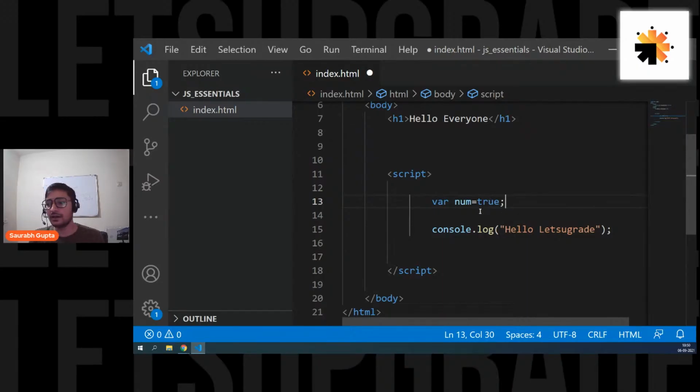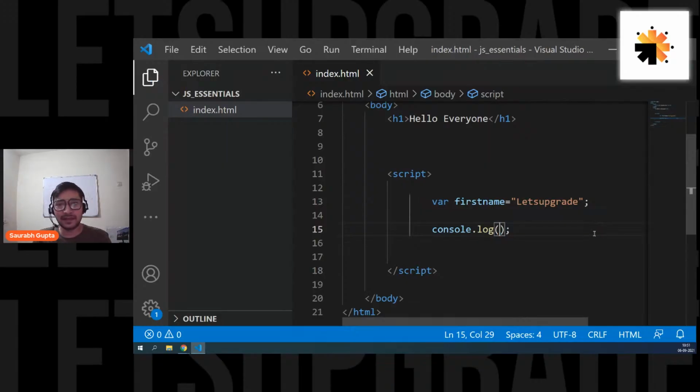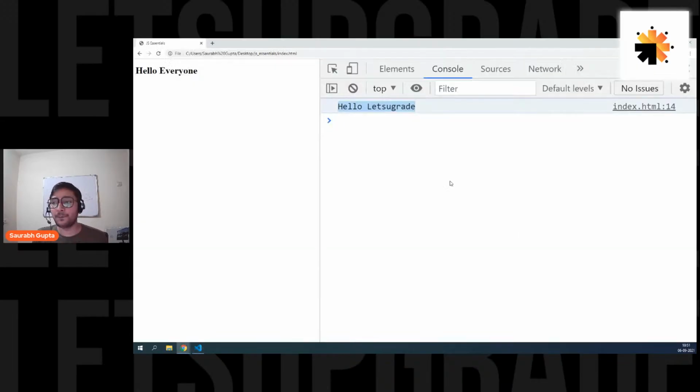So let me create a variable, like var firstName. This is a variable, and let's store some value in it. For example, "Let's Upgrade". Let me remove this now. So I have created a variable in which the value is a string, "Let's Upgrade", and now I want to print it.